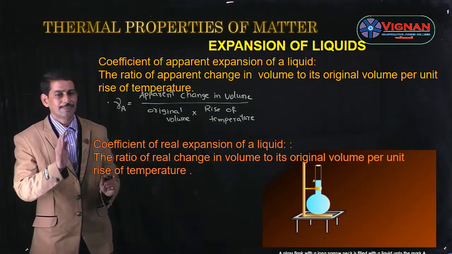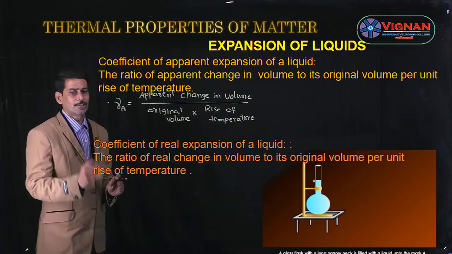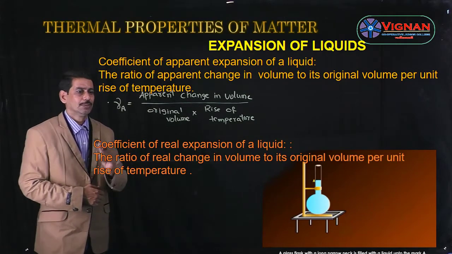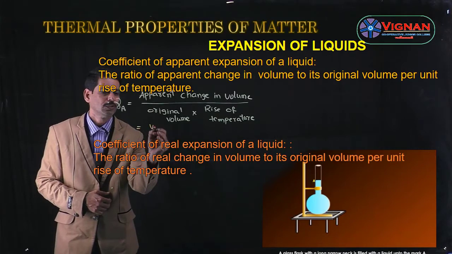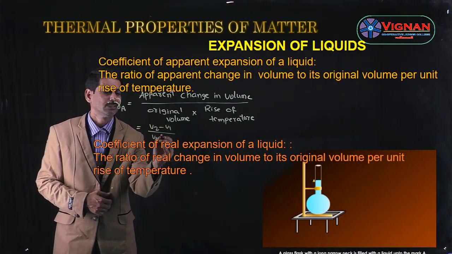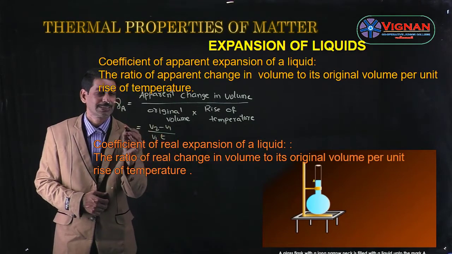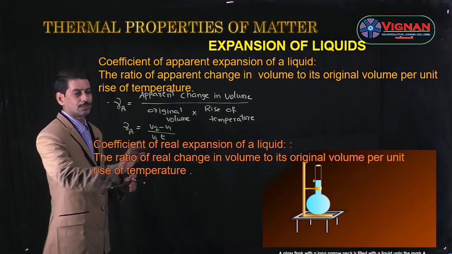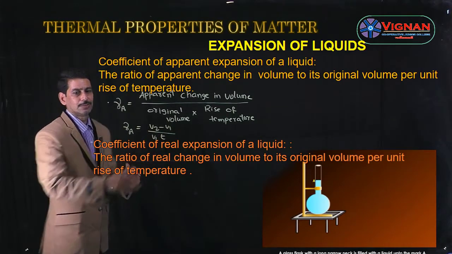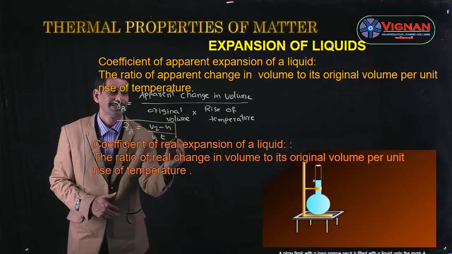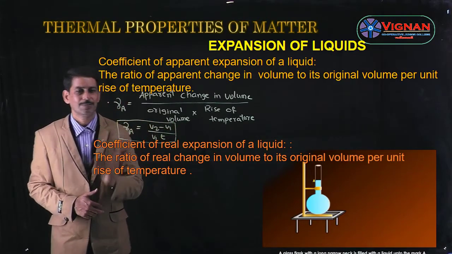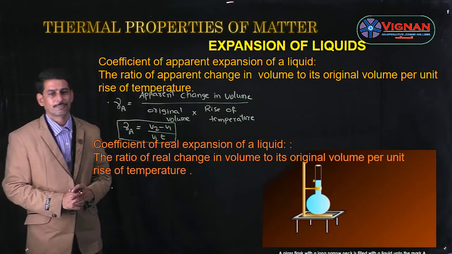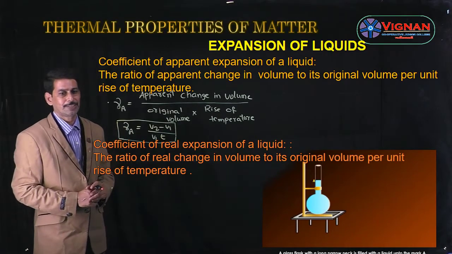And if we consider V1 is the original volume and V2 is the volume after heating to a temperature of T2 degrees centigrade, and let us consider T1 is the initial temperature, then the apparent change in volume is V2 minus V1. Let us consider the change in temperature, T2 minus T1, as T. So the formula becomes gamma A is equal to V2 minus V1 by V1 into T. So this is the formula for the coefficient of apparent expansion. Here V2 minus V1 is nothing but the apparent increase in volume, V1 is the original volume, and T is the rise of temperature. So this is about the coefficient of apparent expansion of a liquid.